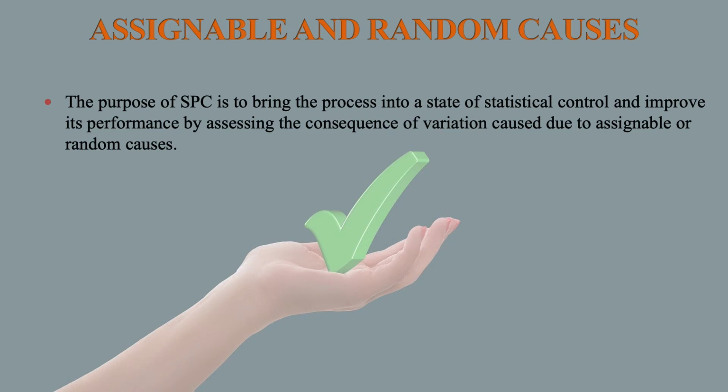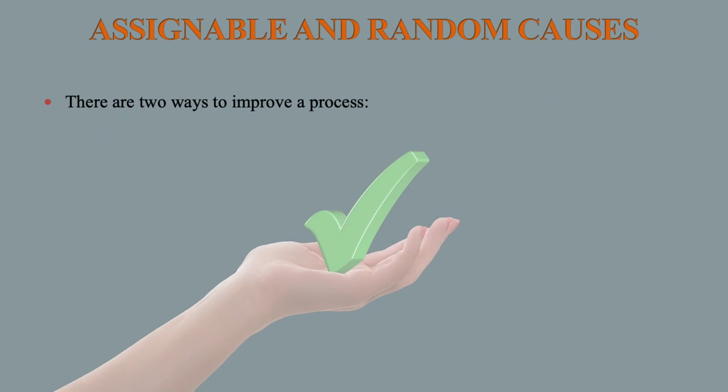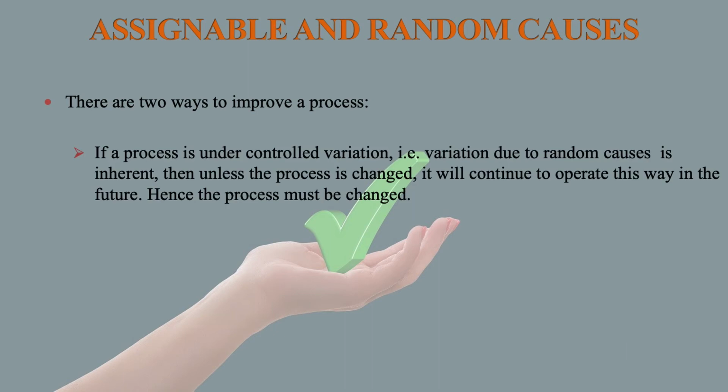The purpose of statistical process control is to bring the process into a state of statistical control and improve its performance by assessing the consequence of variation caused by assignable or random causes. There are two ways to improve a process. Number one, if a process is under control, variation, that is, variation due to random causes, is inherent. Then, unless the process is changed, it will continue to operate this way in the future. Hence, the process must be changed.